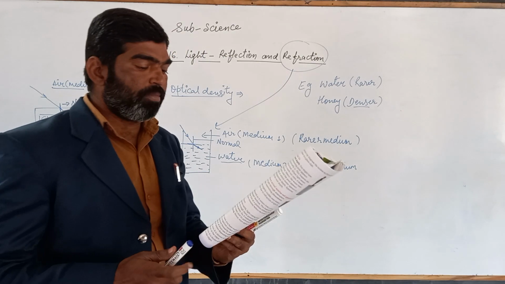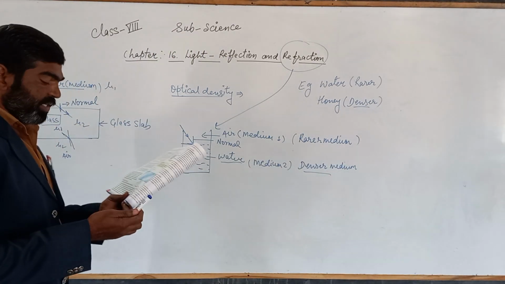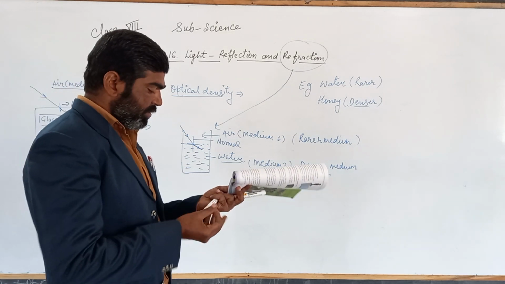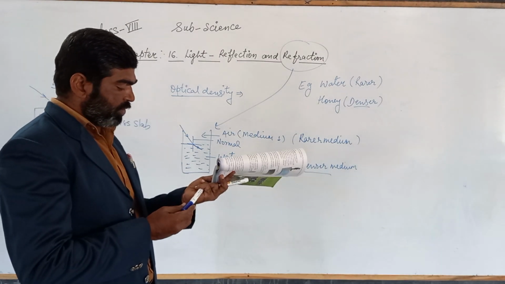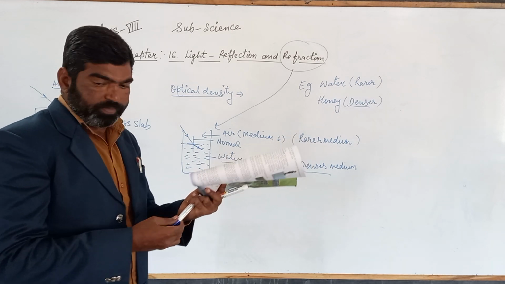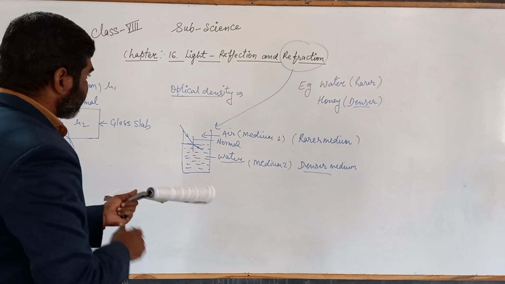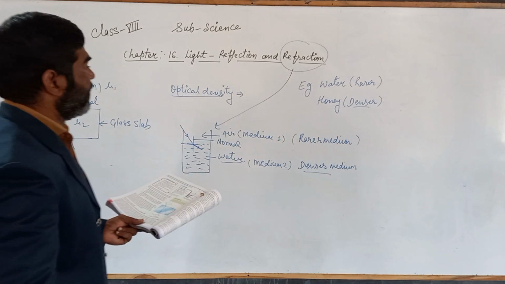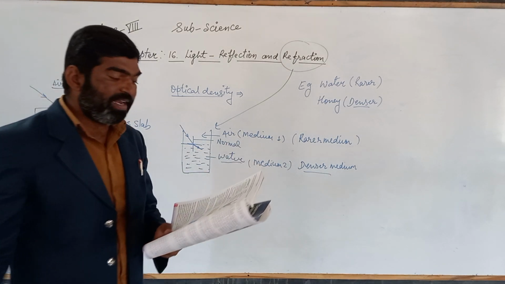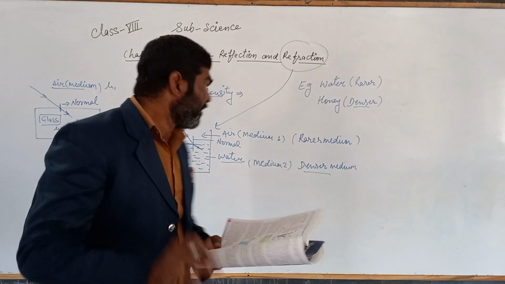Towards the normal means it will move towards the normal. It moves towards what? Normal. So when the light enters from the rarer to the denser, it bends towards the normal.